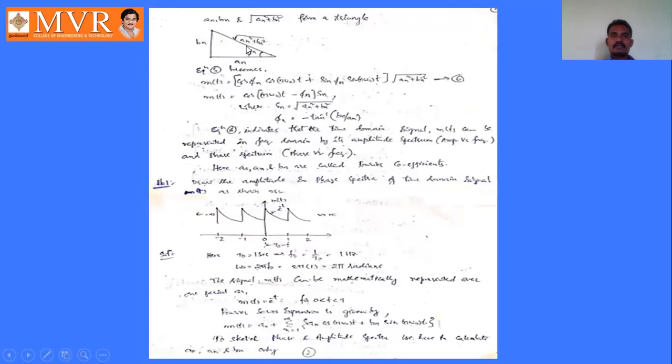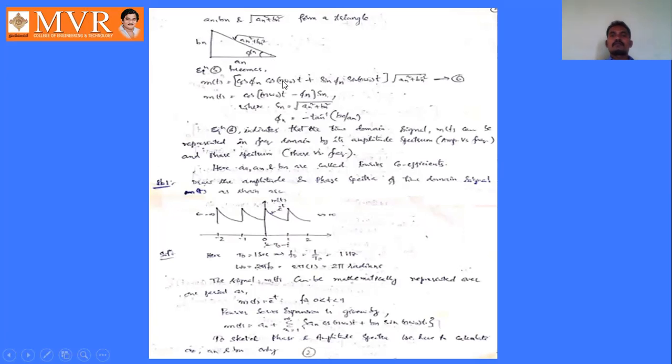From this right angle triangle, we can write the expressions for sin phi n and cos phi n. Sin phi n is opposite side by hypotenuse, that is bn by square root of an square plus bn square, and cos phi n is adjacent side by hypotenuse, so an by square root of an square plus bn square. So replace an by square root of an square plus bn square by cos phi n, and bn by square root of an square plus bn square by sin phi n.